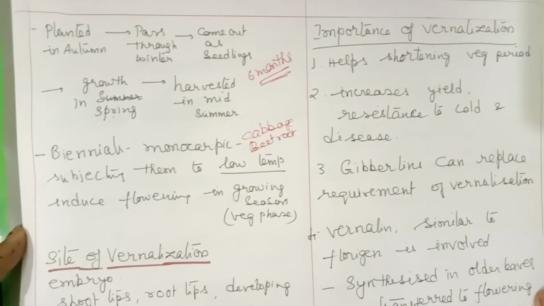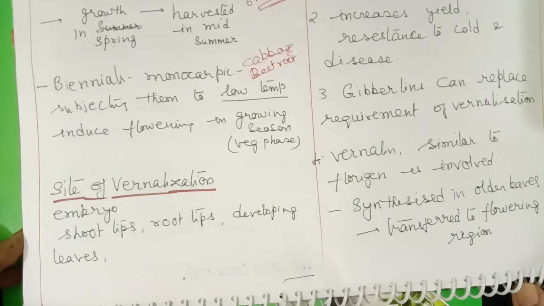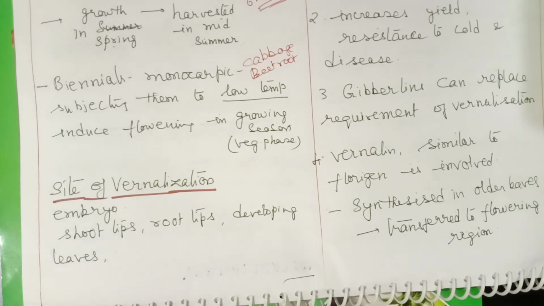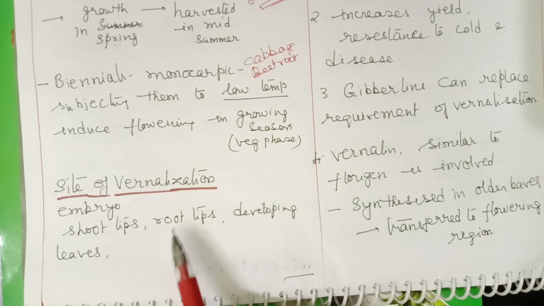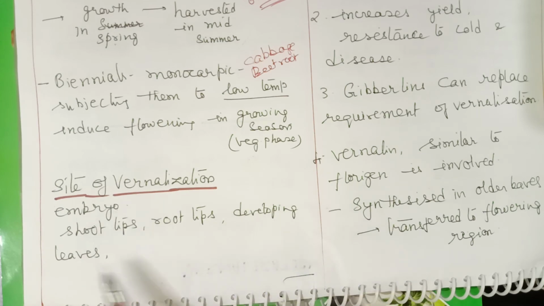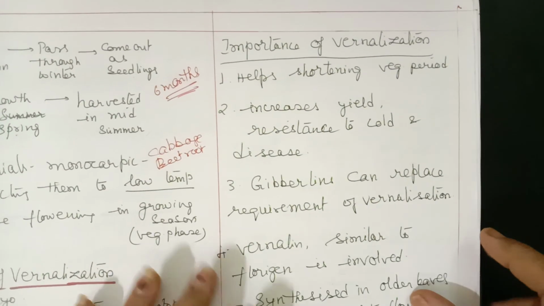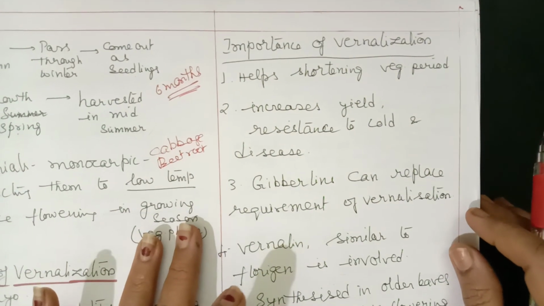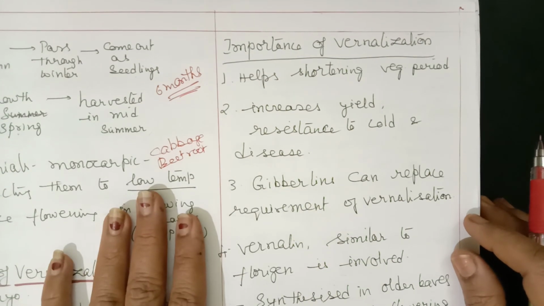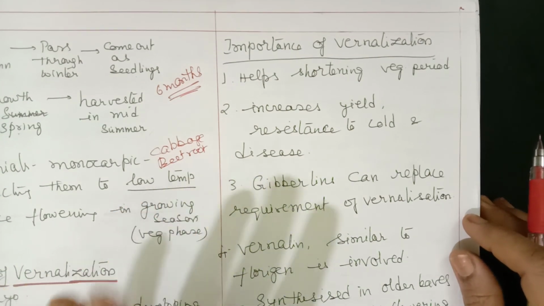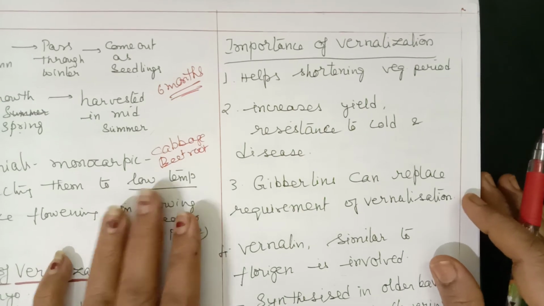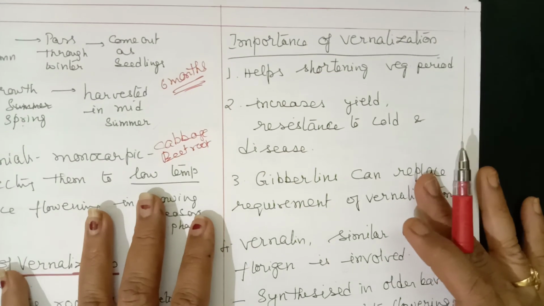Now next is, what is the site of vernalization? Where exactly does the plant receive the low temperature? The embryo in the seed, shoot tips, root tips, developing leaves, all these can receive low temperature. Then what is the importance of vernalization? Vernalization can be done even by artificial methods. Plants can be subjected to low temperatures by artificial methods in order to reduce the lifespan or reduce the vegetative growth of the plant.